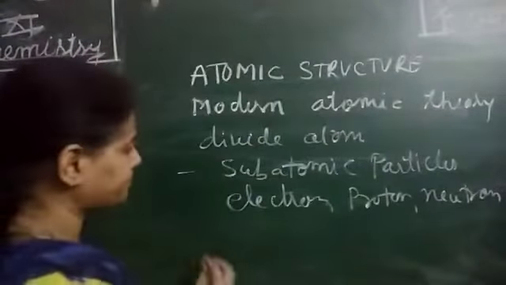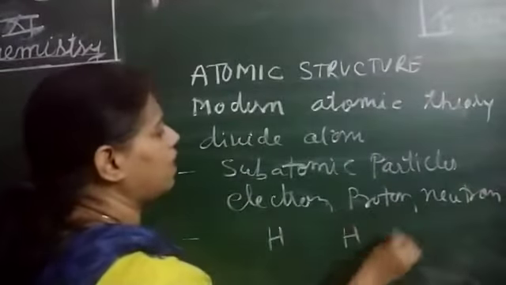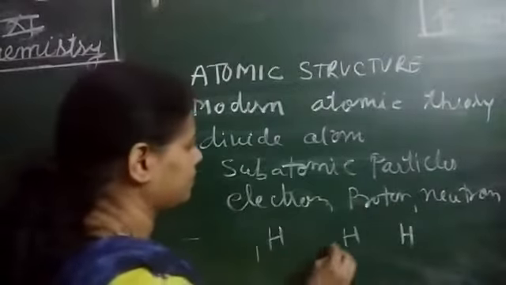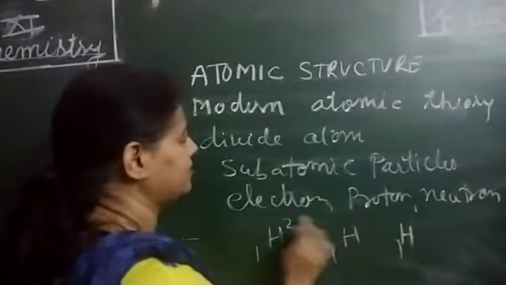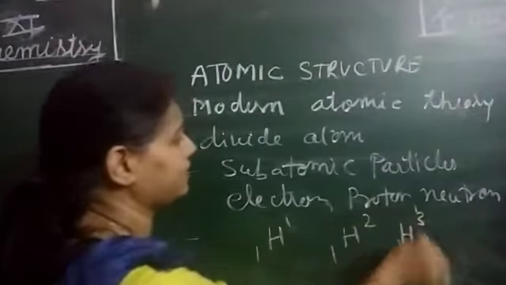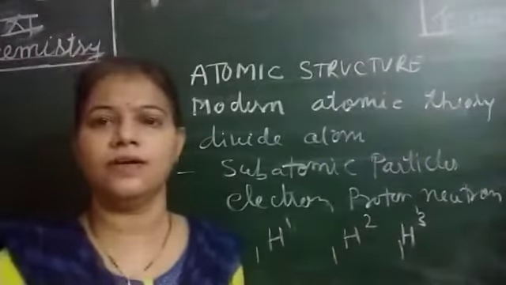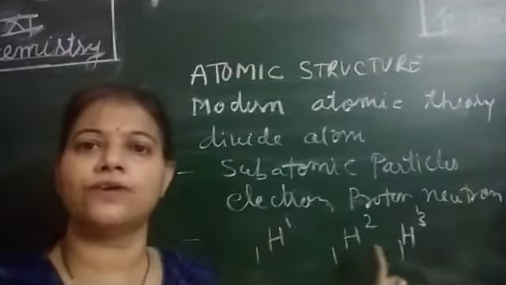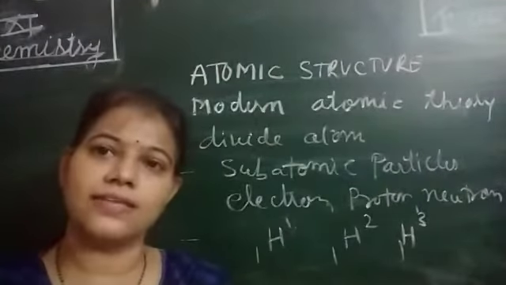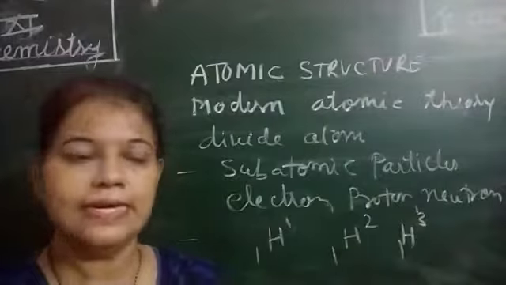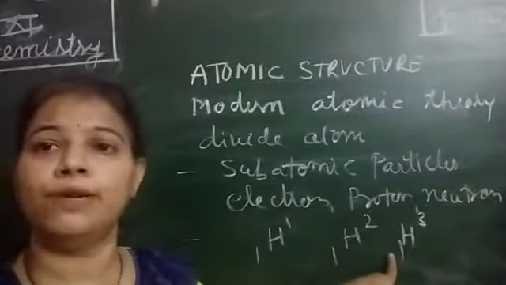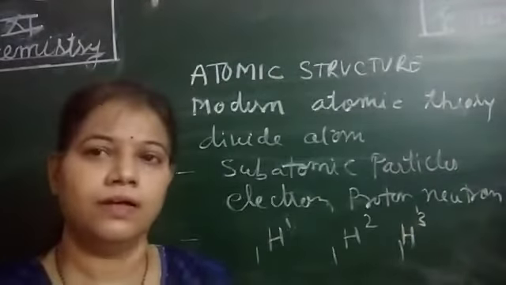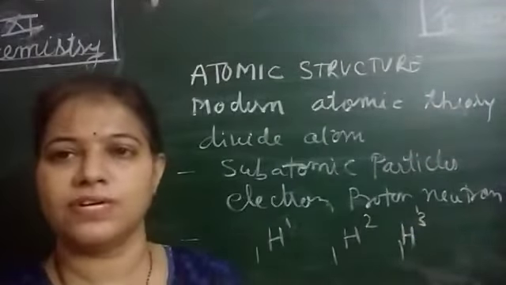But listen, have you ever heard the word isotope? If you have not heard it, see here. These three are the atoms of the same element, I have written only hydrogen, hydrogen, hydrogen. Here I am writing the atomic number below and the mass number above. We will learn later what atomic number and mass number are.